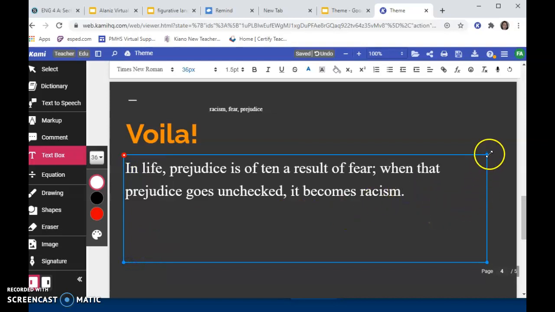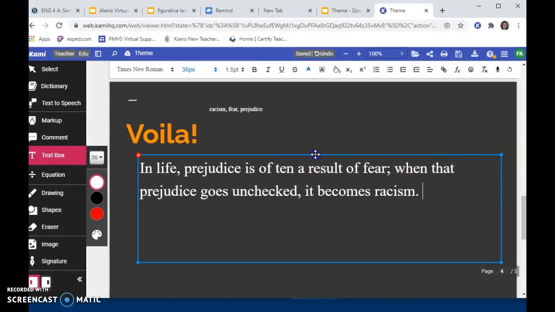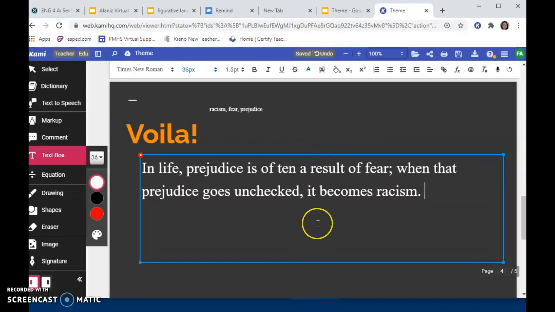And I believe that he wanted us to see that we need to be checking how we treat others, how we are relating to others, so we can see that that is something that applies to all of us, regardless of our race, regardless of our age, regardless of our background. In life, prejudice is often a result of fear. When that prejudice goes unchecked, it becomes racism. So we need to keep checking ourselves so we don't show that prejudice. Okay, that's it. That's how you write a successful theme statement.